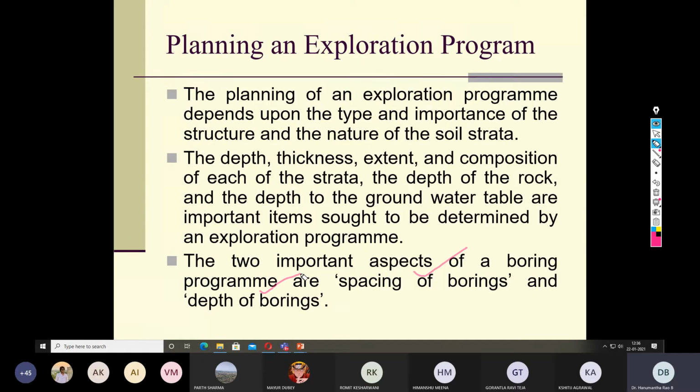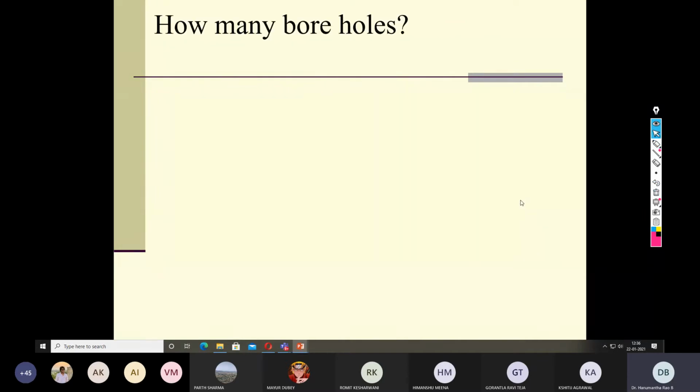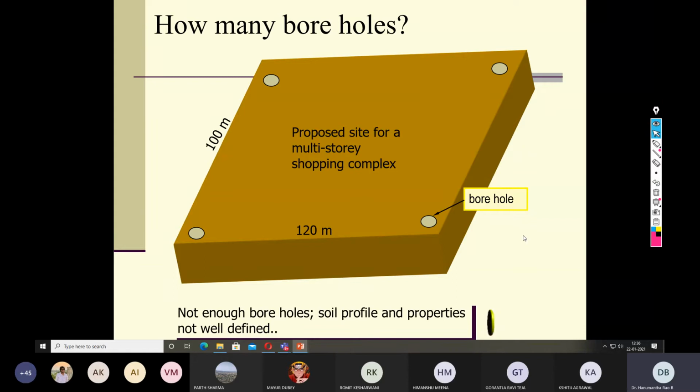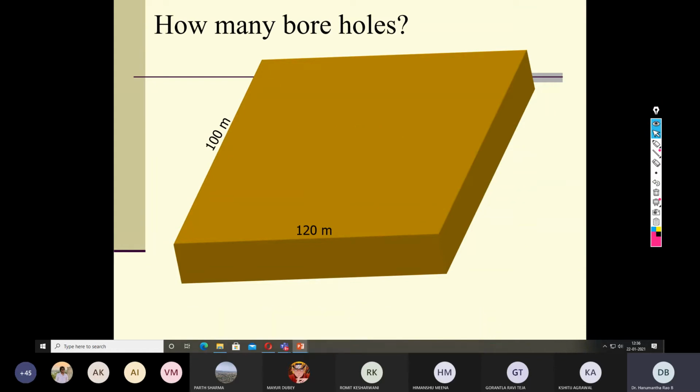Then how shall I decide the spacing of the boring? For spacing there are some guidelines, so that we will discuss. Even for depth there are some guidelines. Regarding the spacing, say for example I have taken a small area of 100 meter by 120 meter. Suppose I make one borehole at each corner, then is it enough to get the profile of the soil? That we have to think of.